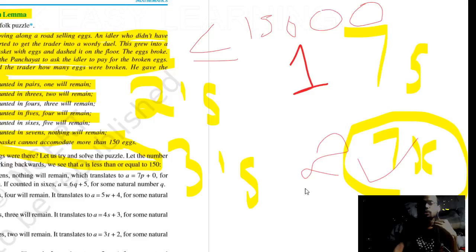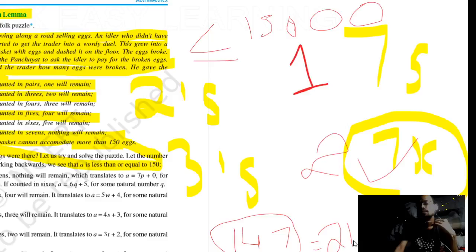So the number should be divisible by 7. Any number, say 147. I think 147 is divisible by 7, its factors are 7 into 21.